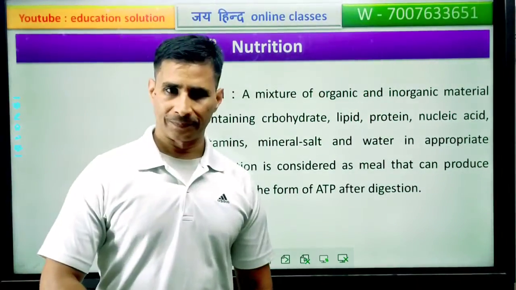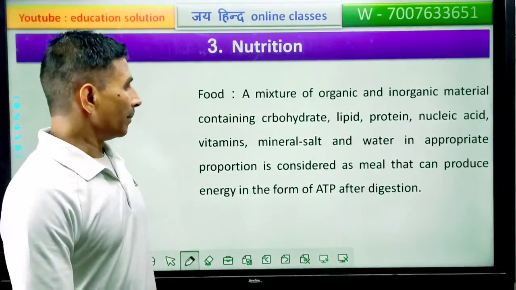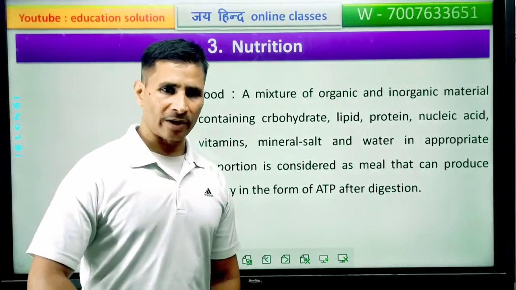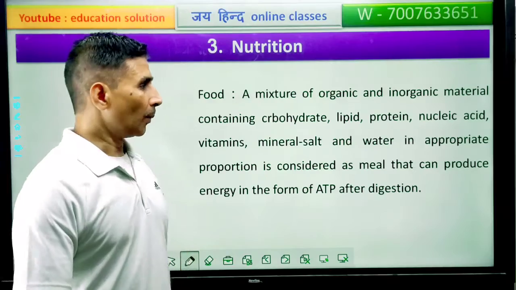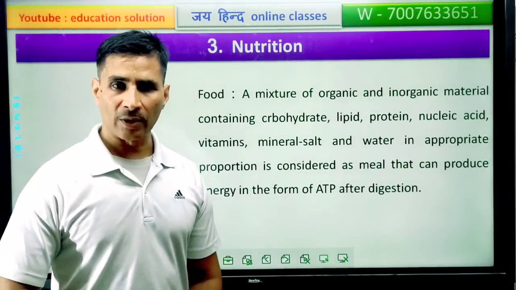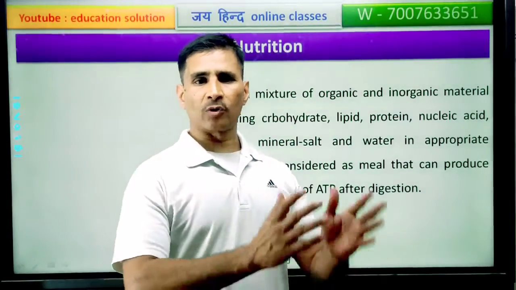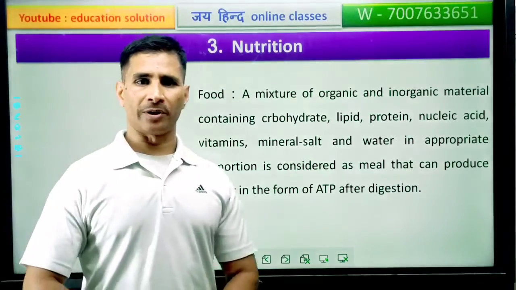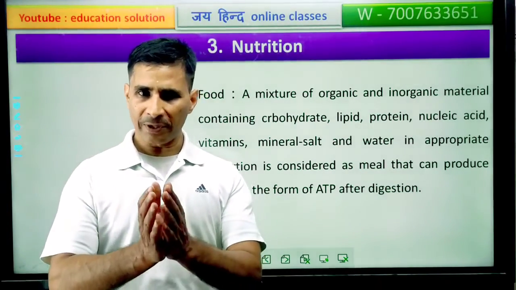What is food? What is diet? What is meal? A mixture of organic and inorganic material containing carbohydrate, lipid, protein, nucleic acid, vitamins, mineral salt and water is food. But if the appropriate amount of these 7 components is found in food, it becomes a meal.